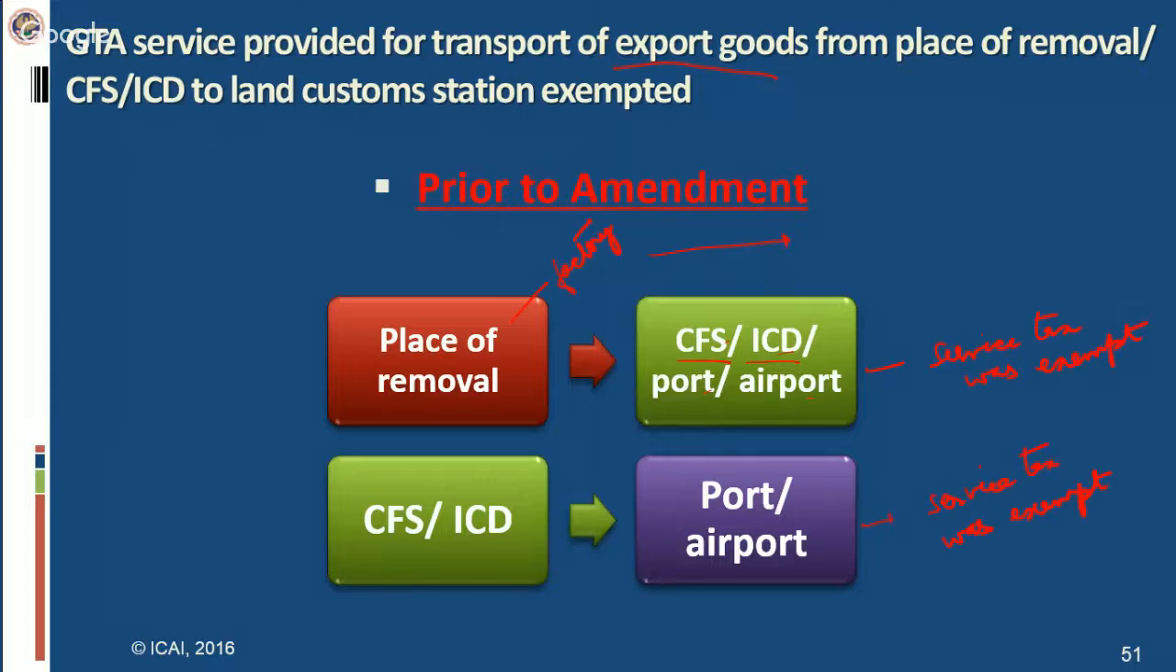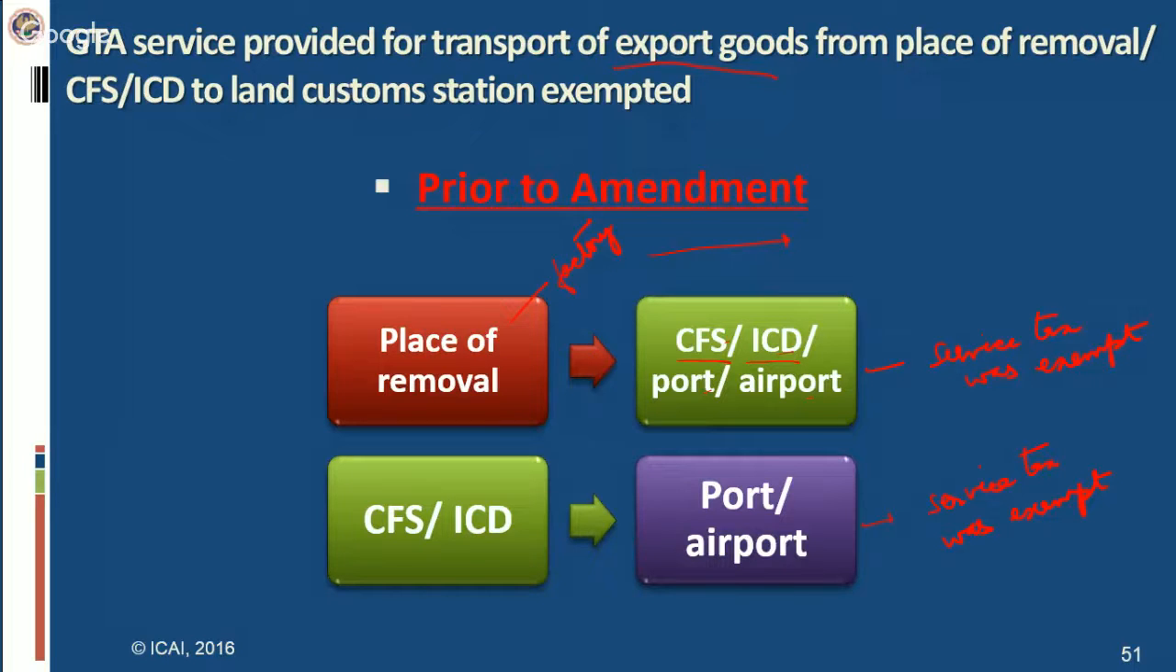CFS is an extension of the port. Container freight stations are established to decongest the ports. Otherwise, if everybody starts bringing their containers to the port, it will become congested. It will not be possible for the port people to manage their affairs. So container freight stations are established where the exporters can bring their containers. The cargo can be stuffed in those containers. It can be aggregated or segregated, and from there, depending upon the availability, it can be exported from the seaports. So that was the concept of CFS and ICD.